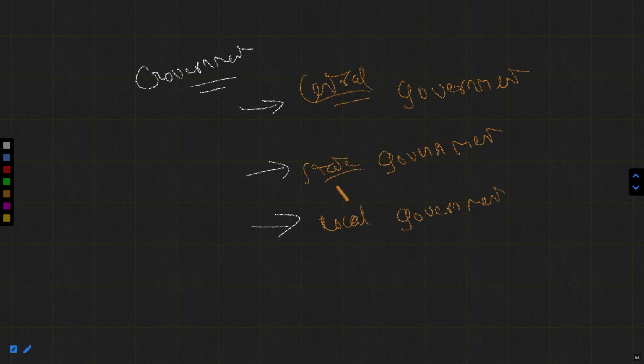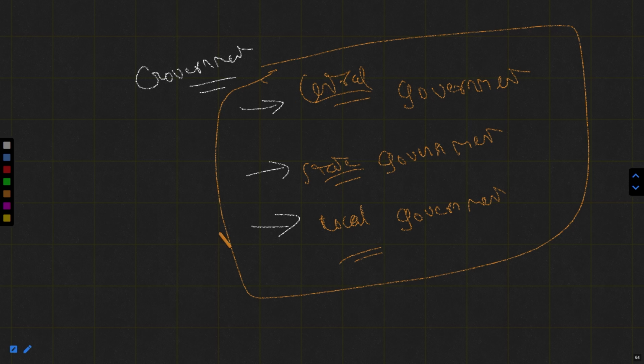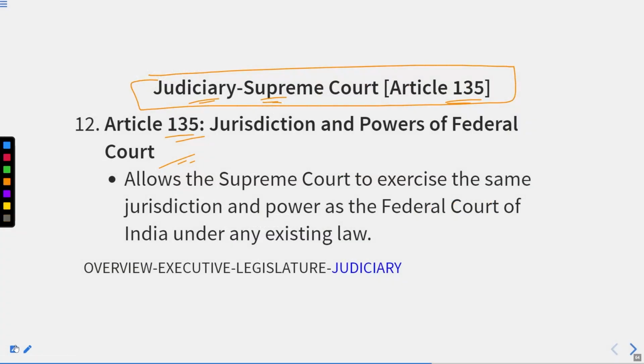Okay, highest level, second highest, lowest level. So federal basically means this: there is no concentration of power, it means the central government does not keep all the power, but has to distribute it amongst the state and the local government. Okay, that is the case of federal.